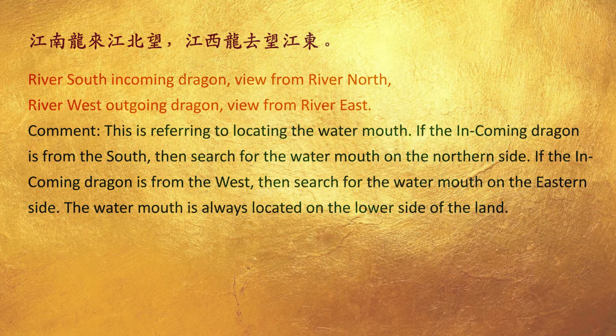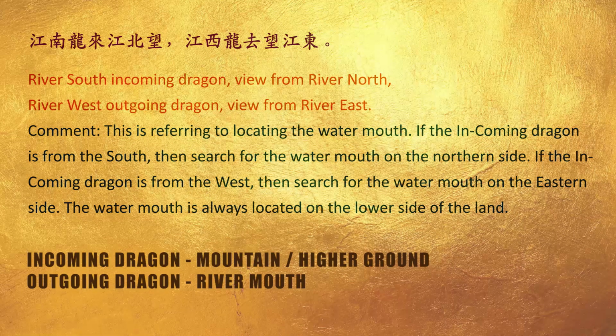River south, incoming dragon, view from river north. River west, outgoing dragon, view from river east. This is referring to locating the water mouth. If the incoming dragon is from the south, then search for the water mouth on the northern side. If the incoming dragon is from the west, then search for the water mouth on the eastern side. The water mouth is always located on the lower side of the land.